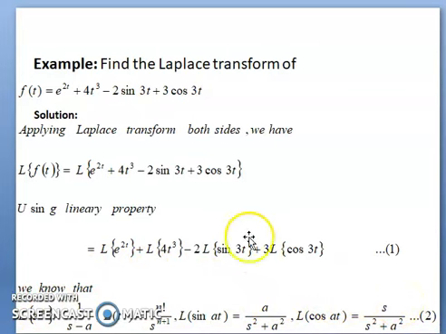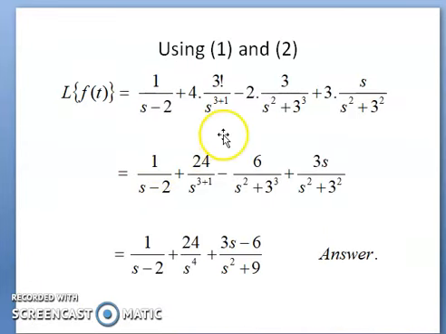Now using this result, we get L of ft value is 1 by s minus 2 plus 4 as it is, factorial 3 divided by s to the power 3 plus 1 because the value of n is 3, minus 2, 3 divided by s square plus a square, here a square means 3 square not cube, plus 3 of s divided by s square plus 3 square.